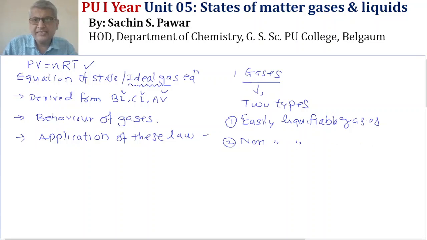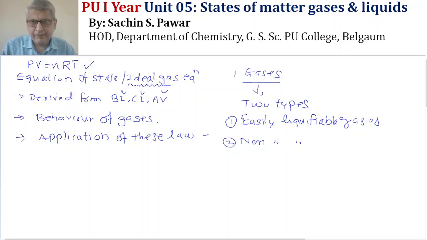Easily liquefiable gases are those which, by applying pressure, we can convert into liquid, whereas non easily liquefiable gases will remain in the gaseous form even if you apply a higher pressure, that is, they cannot be liquefied.